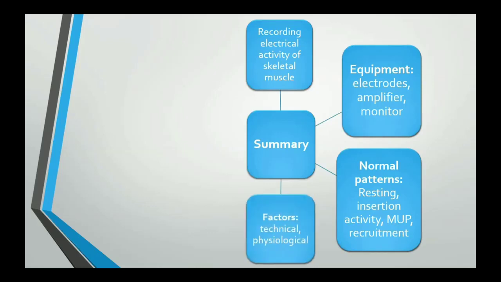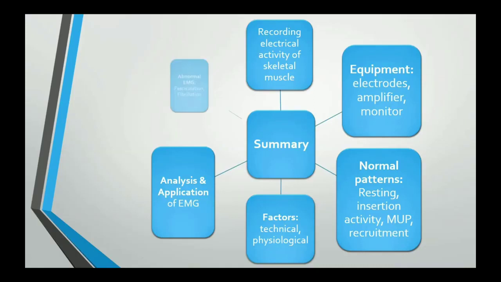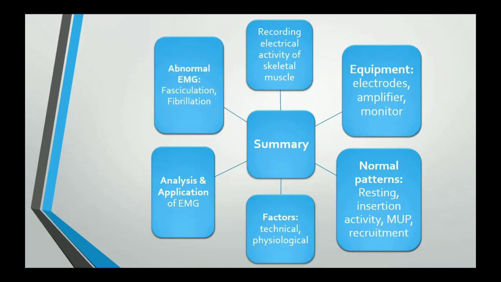Then we looked into the factors affecting the motor unit potential, that is the technical factors and physiological factors. Then analysis and application of the EMG we have learned. And lastly, the abnormal EMGs. There are 2 types of abnormal EMG, fasciculation and fibrillation. So this is all about the EMG.